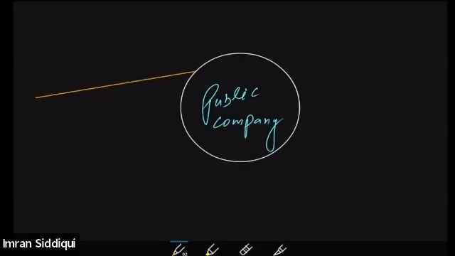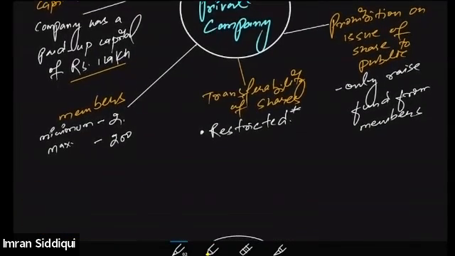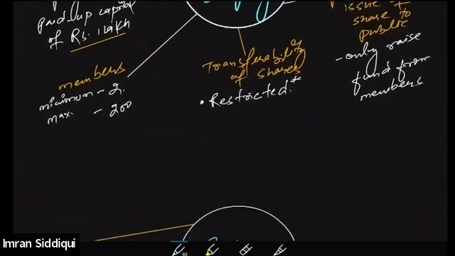But in order to explain exactly what is a public company, it has been defined on the basis of the paid up capital. So the paid up capital in case of the public company is how much? Like in case of the private company, you understood that the company should have a paid up capital of rupees 1 lakh.